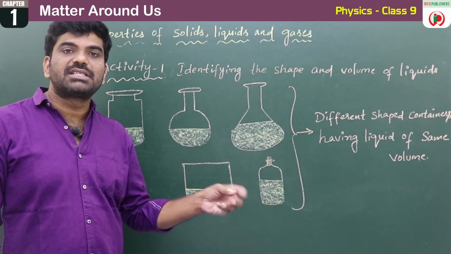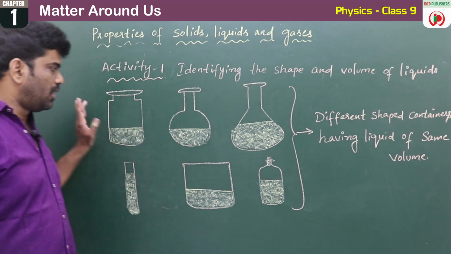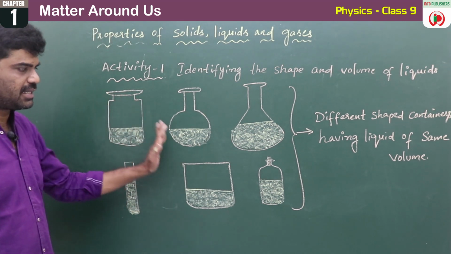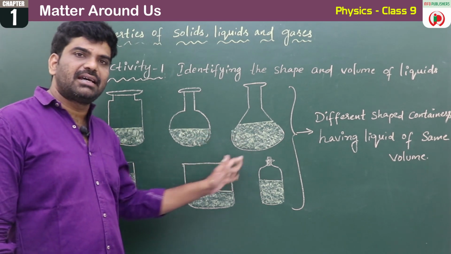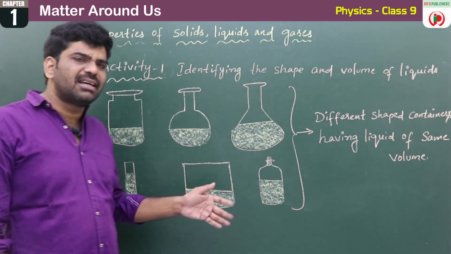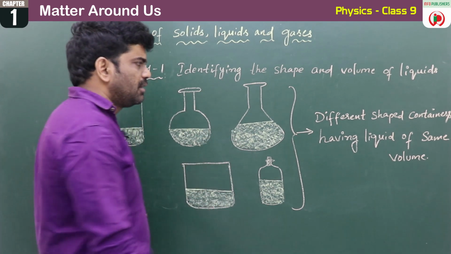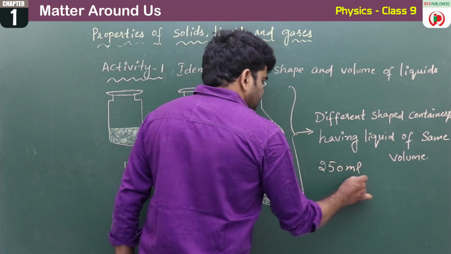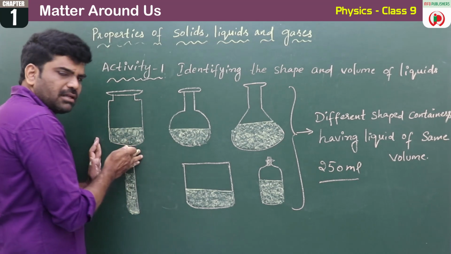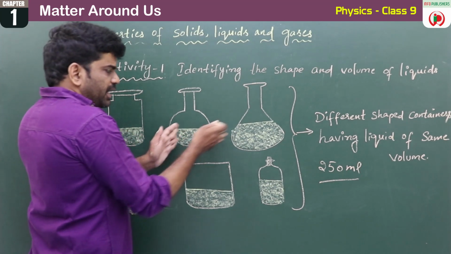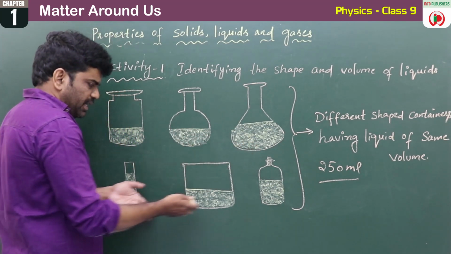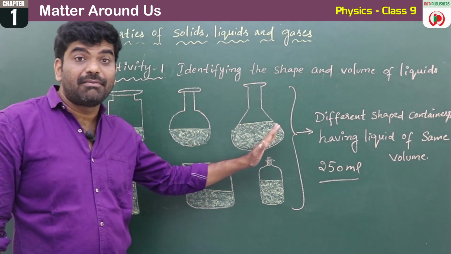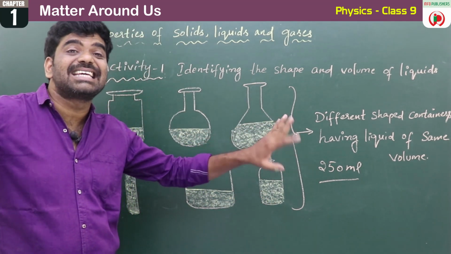For example, if you take 250 ml, each container has 250 ml. That means the volume is the same, but the shapes of the containers are different.